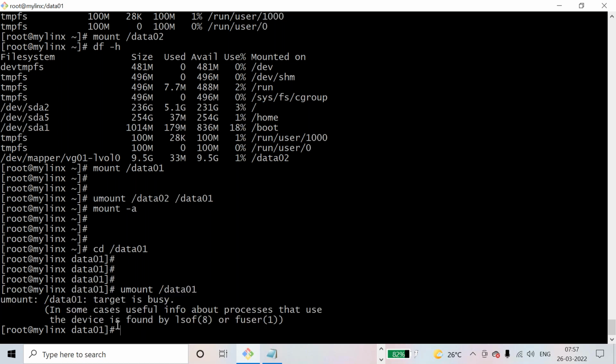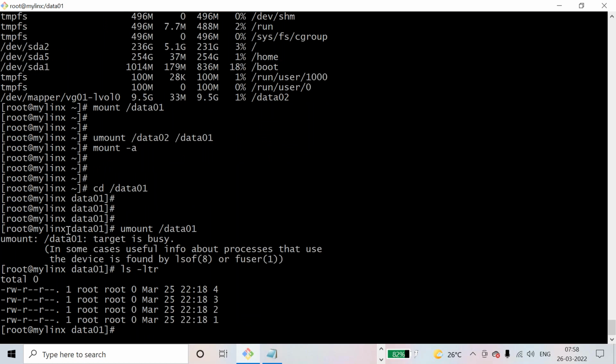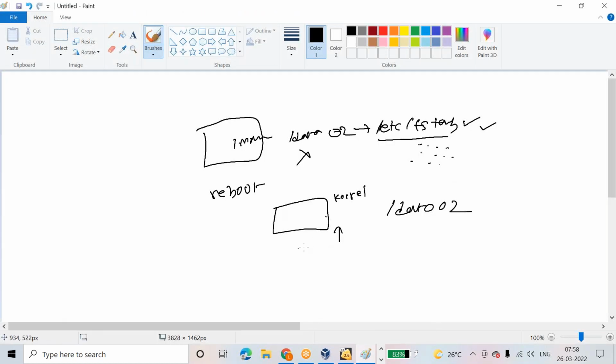Why is this device busy? You are already inside of it, which means you are using something, some processes are running, someone is using this door. So to remove that connection, it won't allow. Someone is using the door.